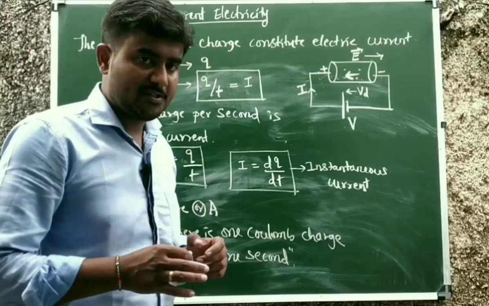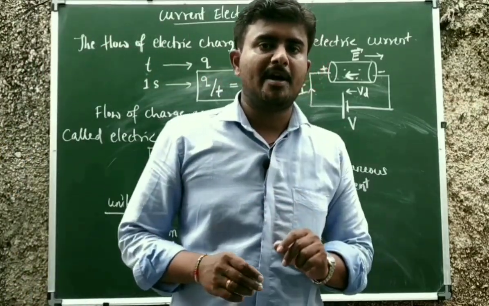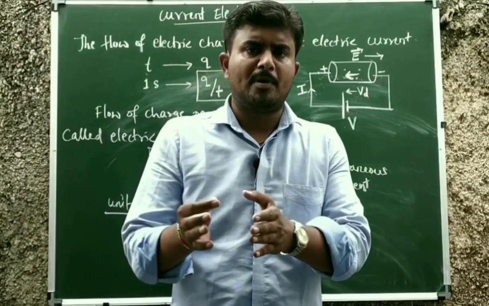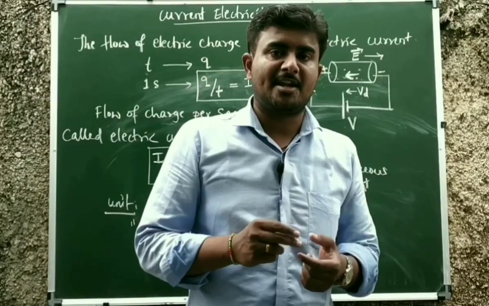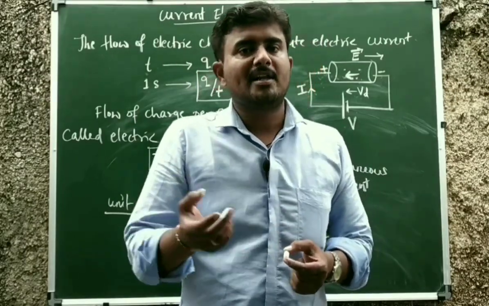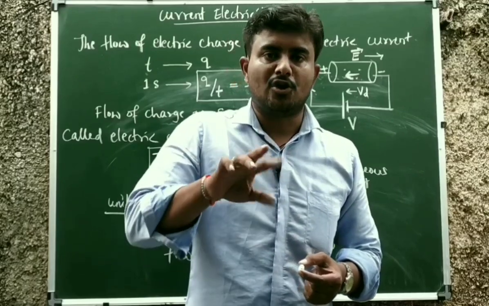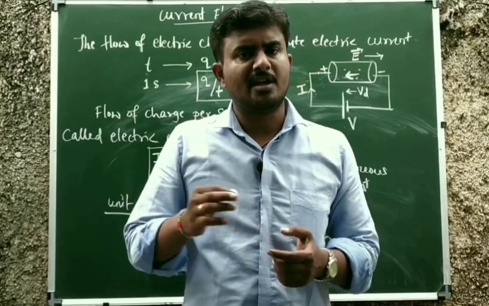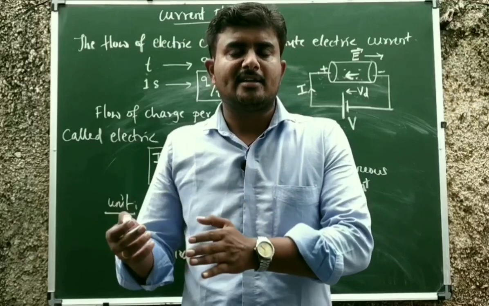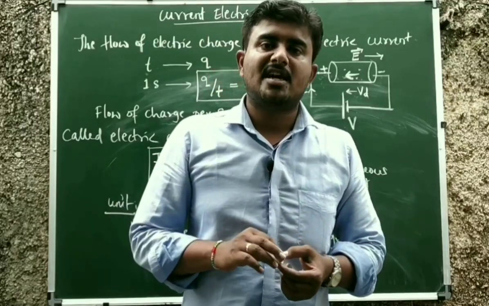And remember always, charge is always carried by particles. From one place to another place, charge is carried by particles. But materials are classified into 3 categories: solids, liquids and gases. Then in solids, liquids and gases, what behaves as charge carriers?